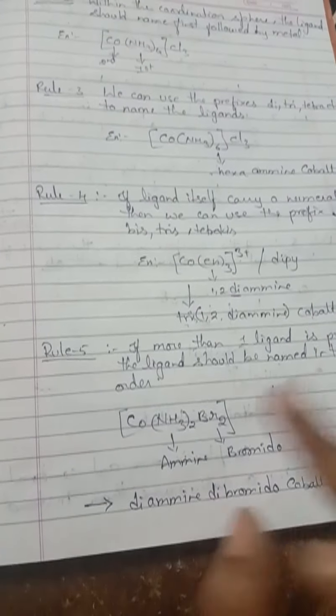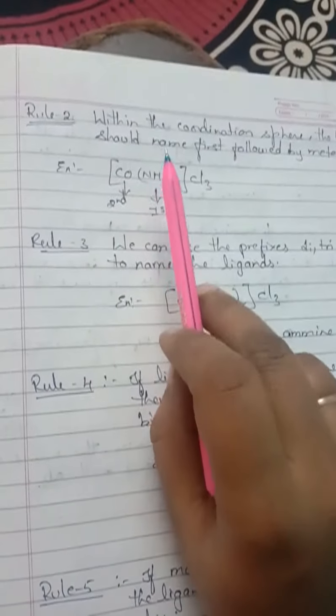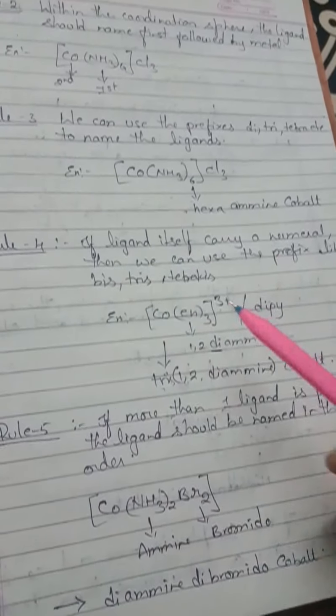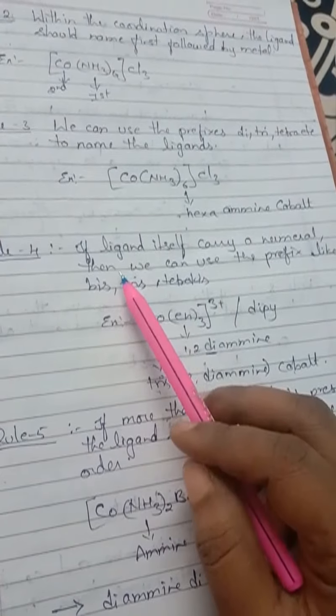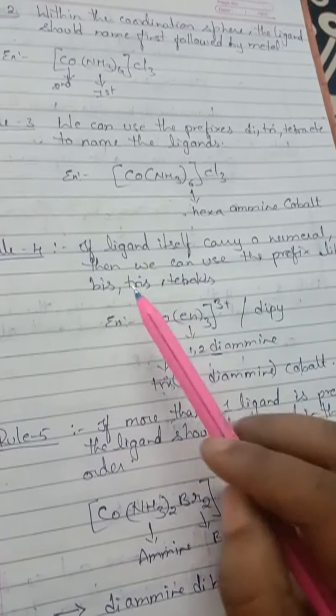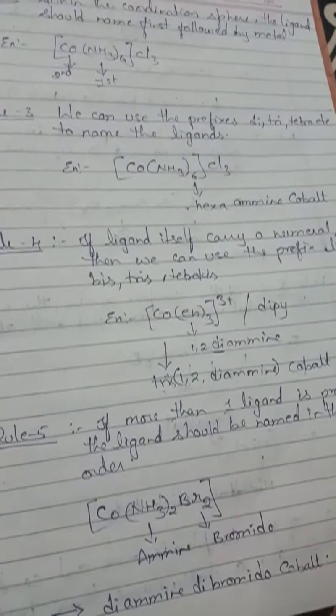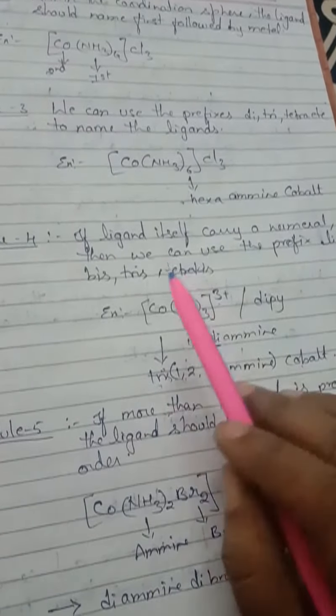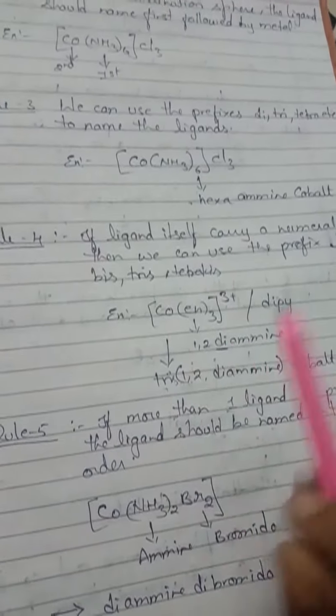Okay, so what is the first rule? First rule, you have to write the name of the positive part of the compound, followed by the negative part. Next, within the coordination sphere, you have to write the name of the ligand first, then the metal. Third, if a ligand carries any numerals, along with the numerals you have to write the name. Next, if a ligand itself carries numerals like di, tri, tetra, you have to remove those and add prefixes like bis, tris, tetrakis and all. So this is the example.